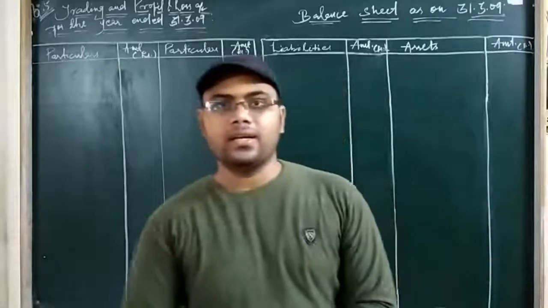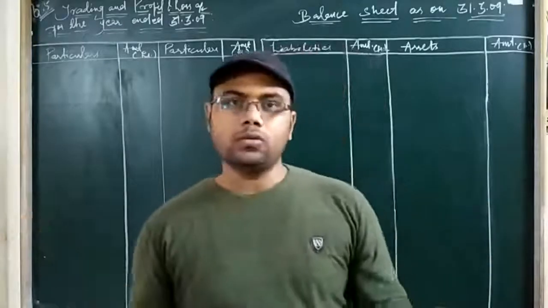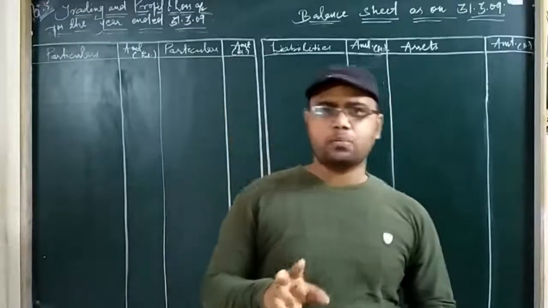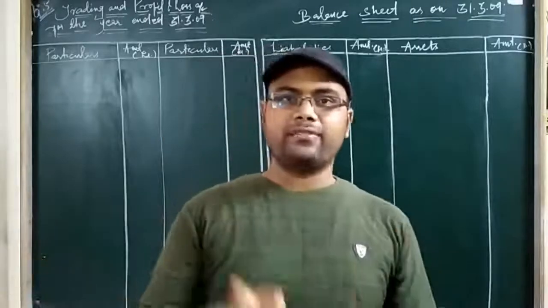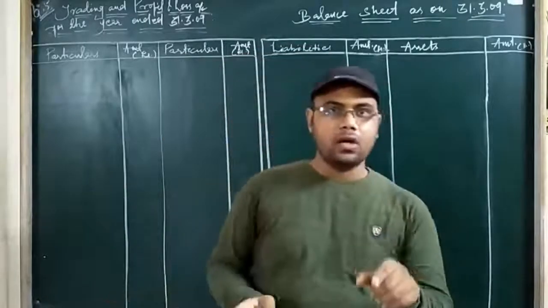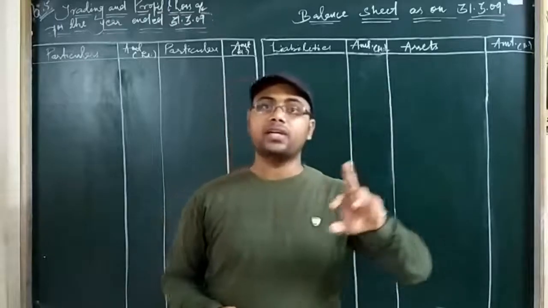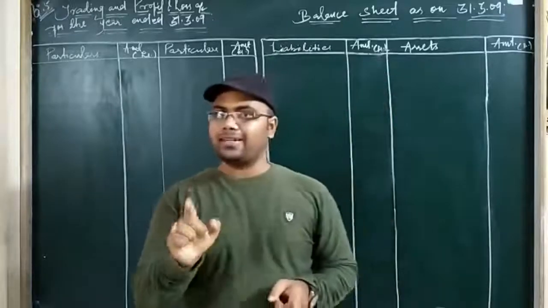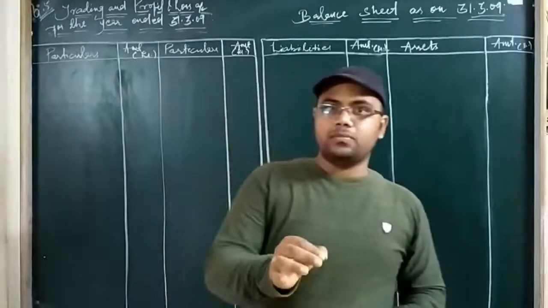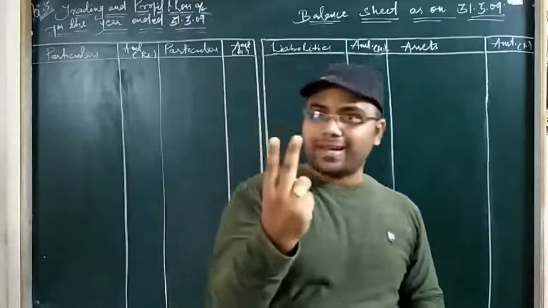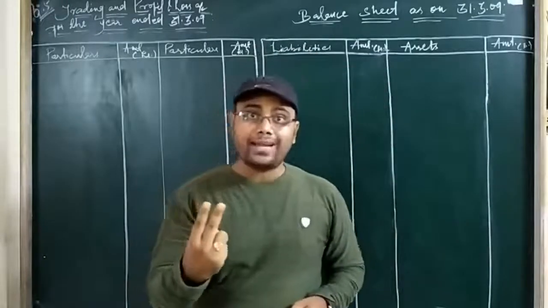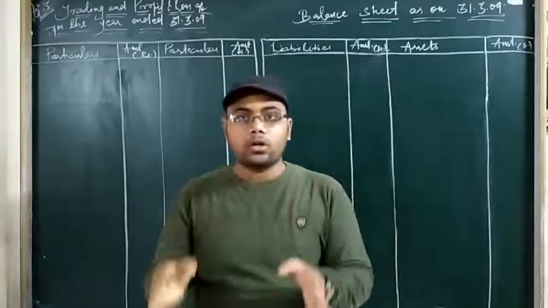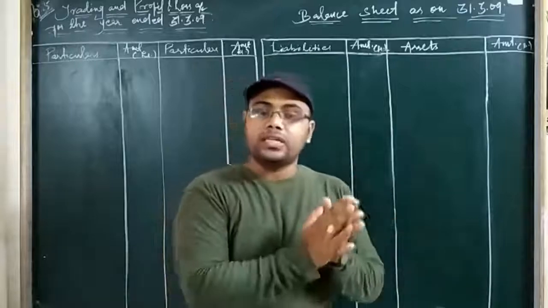Still, just like when you start a computer you are refreshing it, similarly we are going to refresh our memory by discussing the term again. Adjustments relate to those items that are given outside the trial balance. Clear? Anything that is given outside the trial balance is called an adjustment. And those adjustments are to be taken to at least two financial statements, because those items are not at all recorded in the books of account initially.